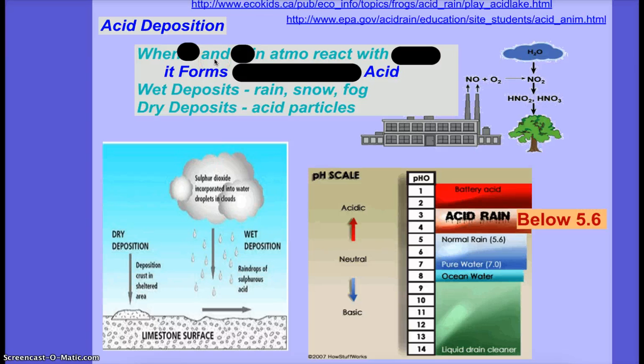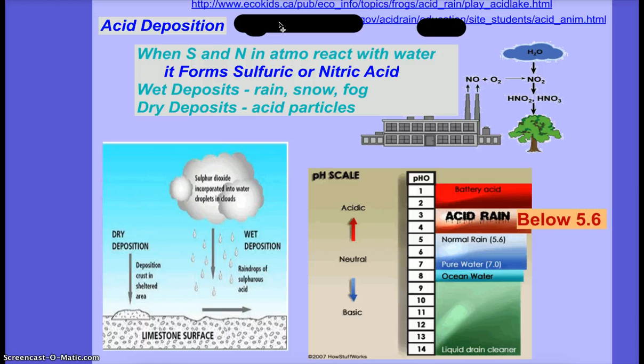What starts it? What's my starting compounds? Sulfur and... sulfur reacts with water. What else can react with water? Nitrogen or nitrous oxides and sulfur oxides react with water to form what? And? Correct. It's not and, it's or. So you can have sulfur compounds in the atmosphere that react with water and they form sulfuric acid, or you can have nitrous oxides in the atmosphere that react with water and form nitric acid.